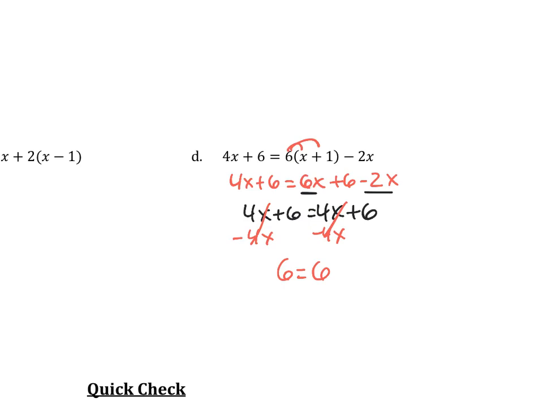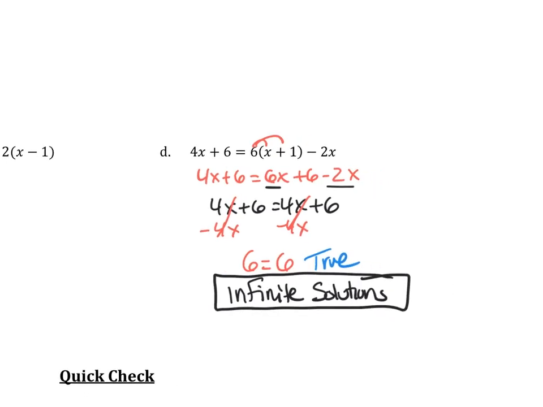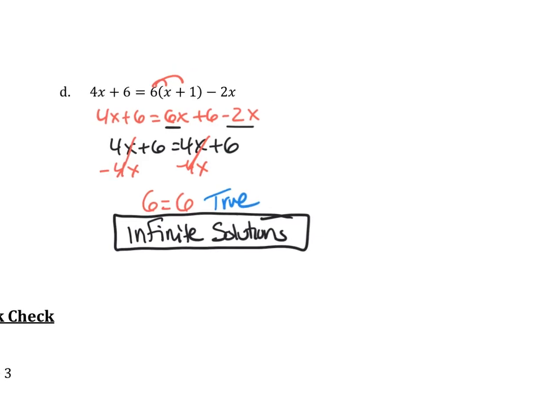So this is a situation where the variables cancel. We have no x's. X's are gone. And we're left with 6 equals 6, which is a true statement. So that means we have infinite solutions. Infinitely many solutions.